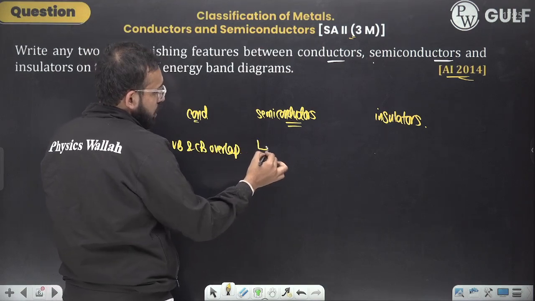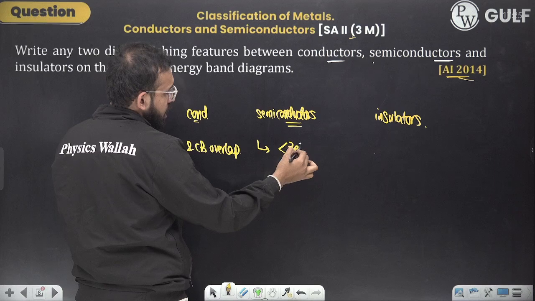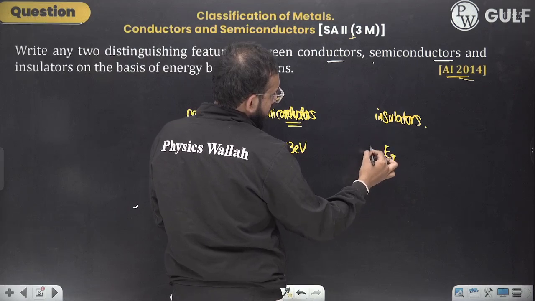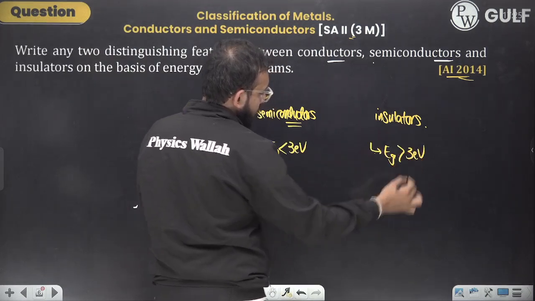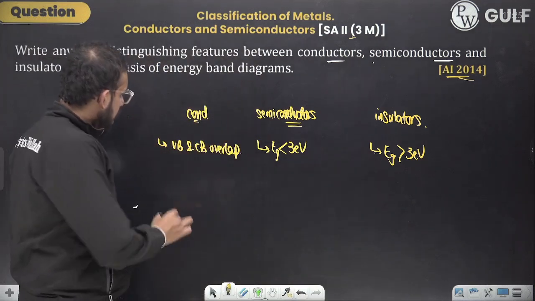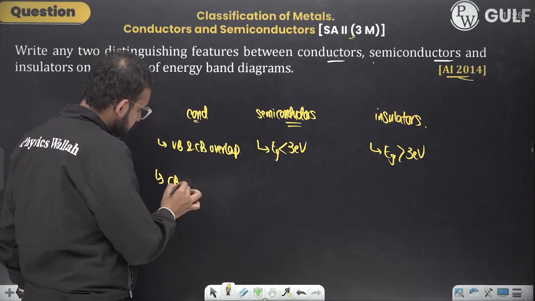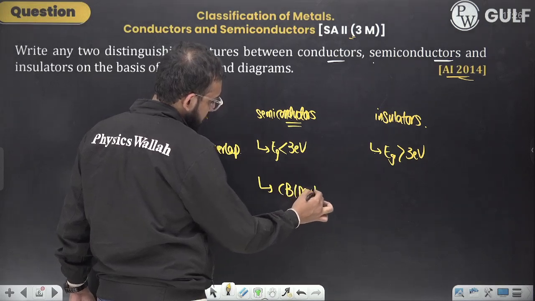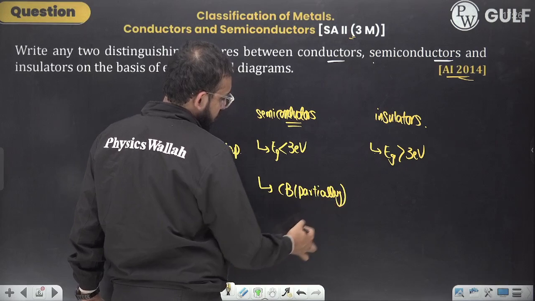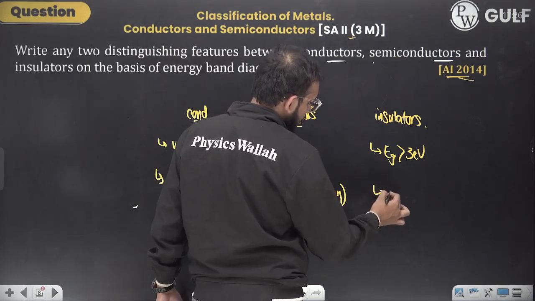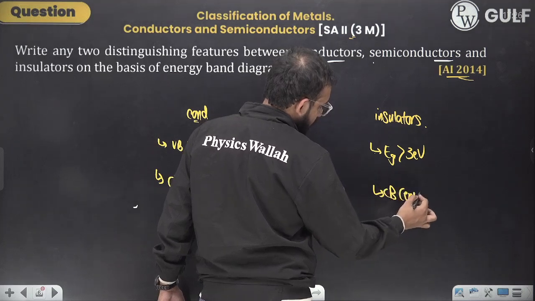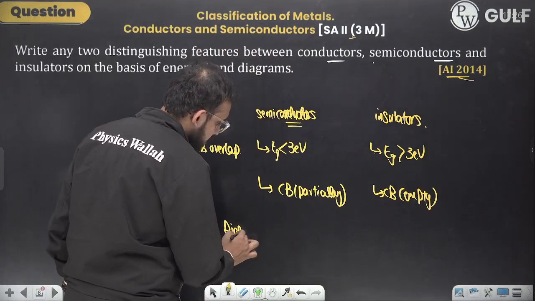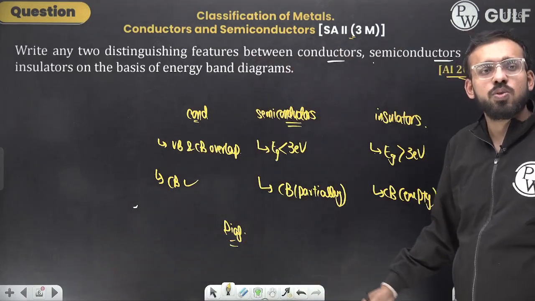In case of semiconductors, the band gap is less than 3 electron volt. Here, in insulators, the band gap is greater than 3 electron volt. Correct? Yes, correct. Here the conduction band is filled. Here, at room temperature or a higher temperature, the conduction band is partially filled. Here the conduction band is empty, and of course you can draw the diagrams of all three of them, and the diagrams are there in front of you in the previous slide only.